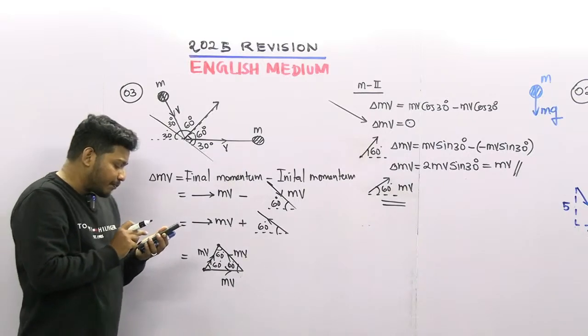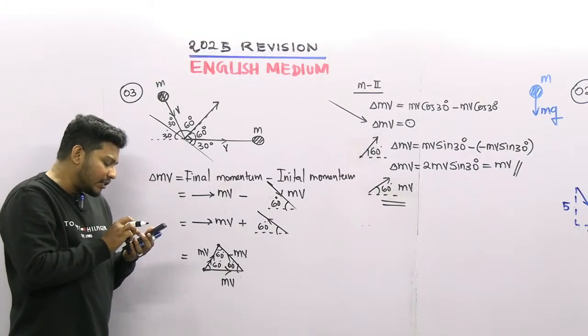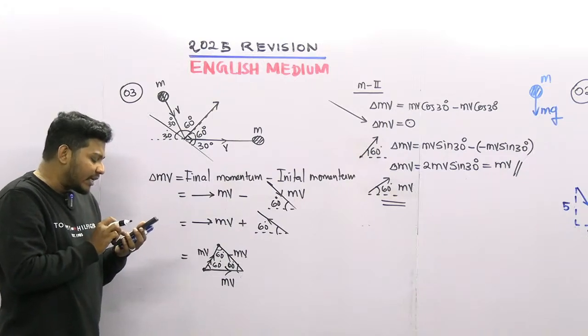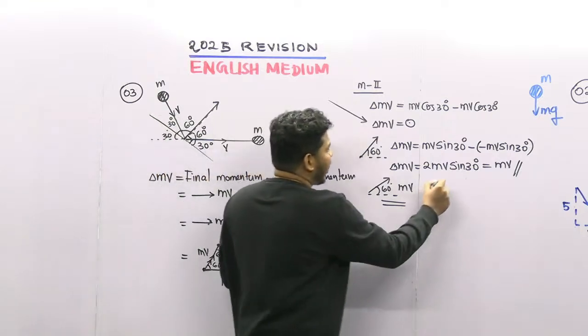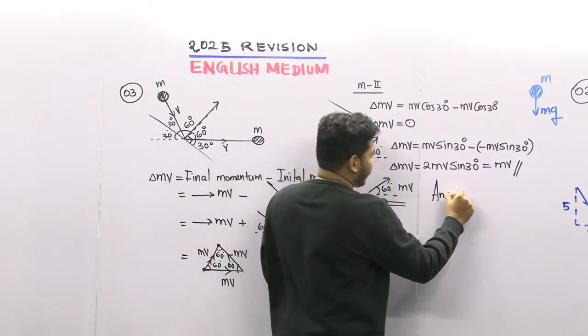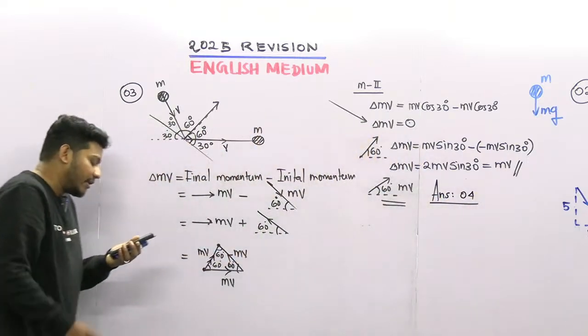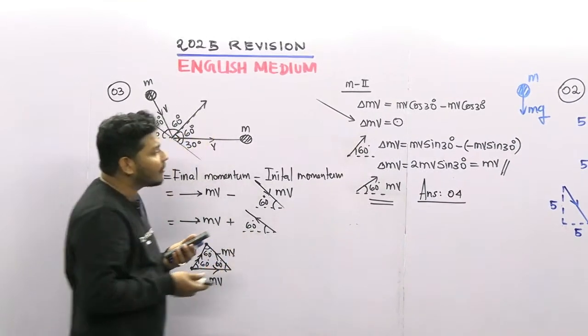So the third one, we can go for the answer which is correct. Yeah, the fourth one is the correct answer. So the answer is the fourth one here. Okay, right. So let's move to the fourth question.